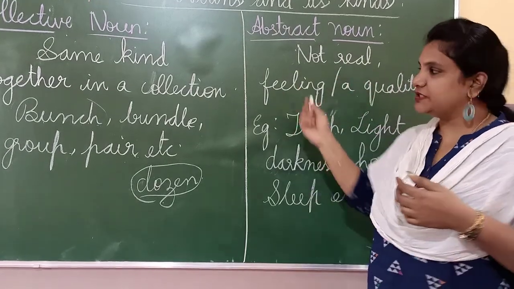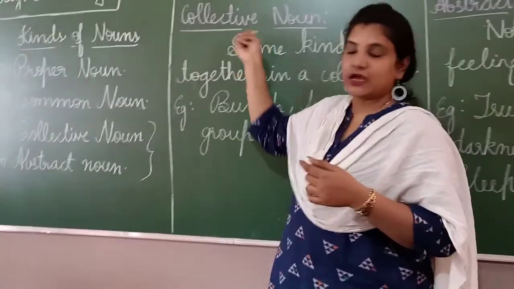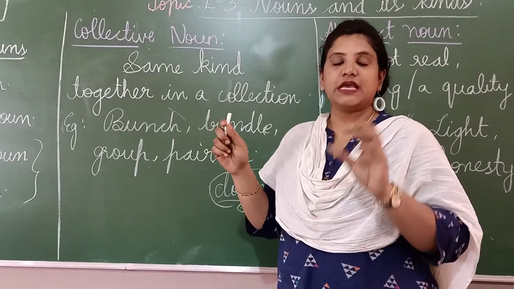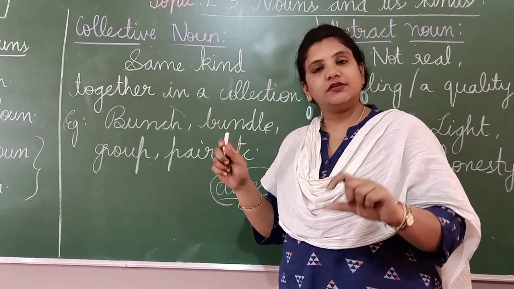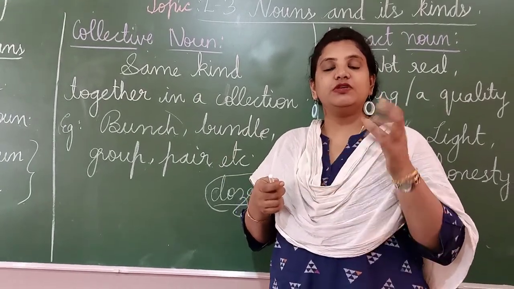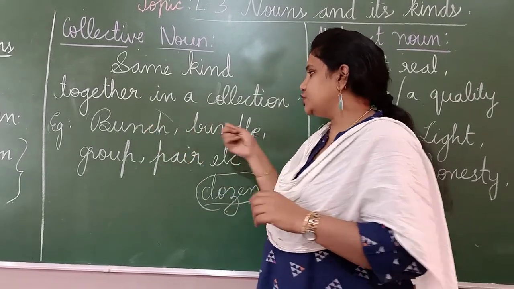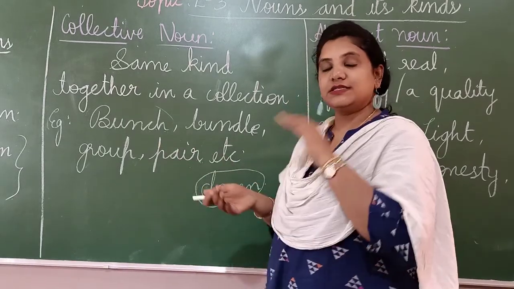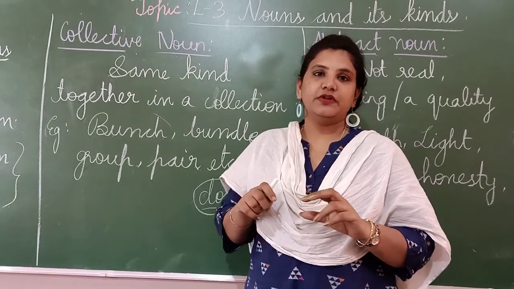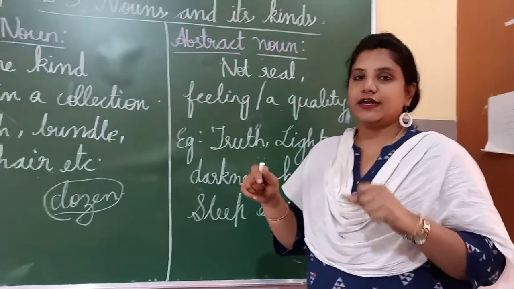Okay, children, I hope this is clear for you. Let me give you a recap again. Today we studied collective nouns. What is a collective noun? The same kind of things put together is called a collective noun. It is a name given to a group of similar things. Just like bunch, bundle, group, pair, dozen, stack, set, flock, swarm of bees. These are called your collective nouns.